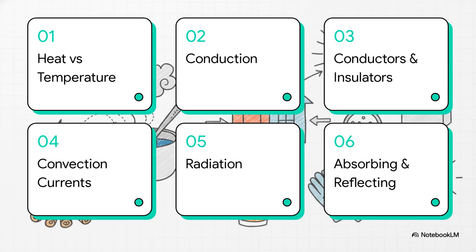To make sure you absolutely master every habitat of energy for your upcoming Grade 7 exams, here's our expedition map. 1. Heat versus temperature. 2. Conduction in solids. 3. Conductors and insulators. 4. Convection currents. 5. Radiation in space. And finally, 6. Absorbing and reflecting. Let's dive in.